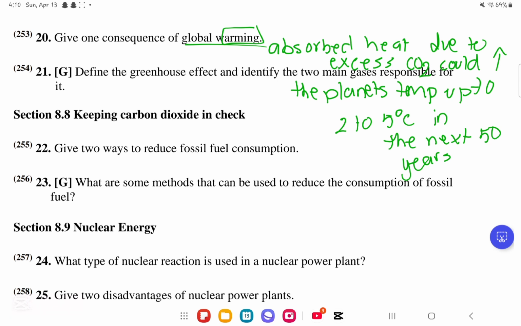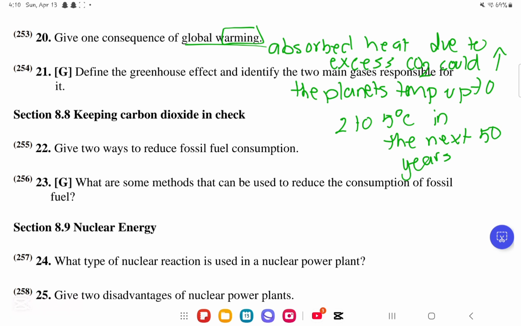So for sure, global warming will cause what? It will cause the absorbed heat due to excess carbon dioxide to increase the planet's temperature up to 2 to 5 degrees in the next 50 years. Not only that, this would also cause the waters in the ocean to rise due to the melting of the ice caps because of the increase in temperature. And because of the increase of temperature, the warmer air will reduce the difference between the surface of the layers, and this will reduce the conduction of geothermal heat.